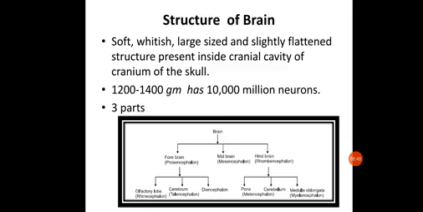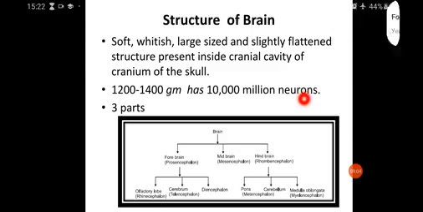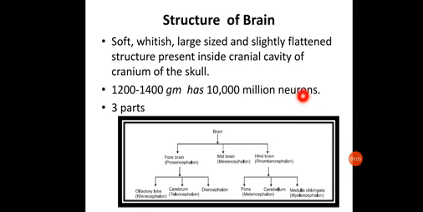The brain is a soft, whitish, large-sized and slightly flattened structure. It is soft, and whitish because of the presence of myelin. It is present inside the cranial cavity of the cranium of the skull. The skull has a specific cavity called the cranial cavity, within which the brain is fixed.